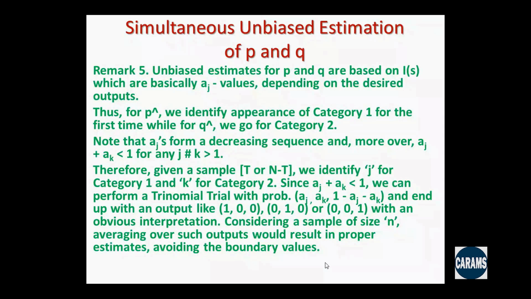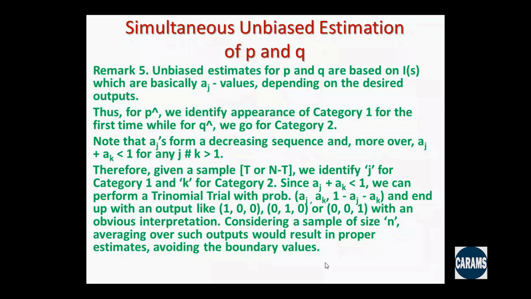Therefore, if we perform a trinomial trial with these probabilities for any given sample, looking at category 1, I identify J and hence AJ, and looking at category 2, I identify K and hence compute AK. So I have this trinomial trial with all the components known, AJ, AK, and 1 minus AJ minus AK. And therefore, I will end up with one of the three outputs, 1, 0, 0, or 0, 1, 0, or 0, 0, 1, with an obvious interpretation.